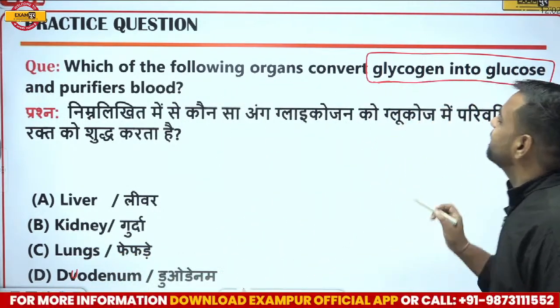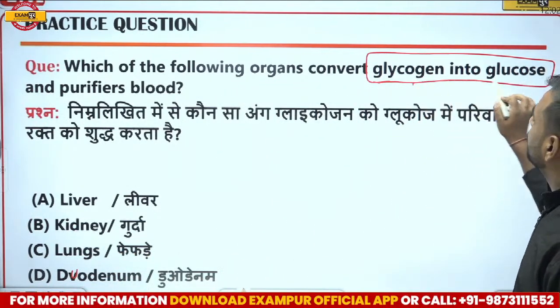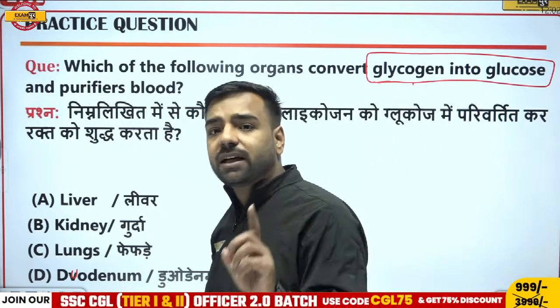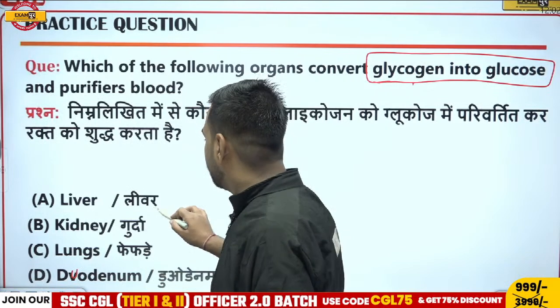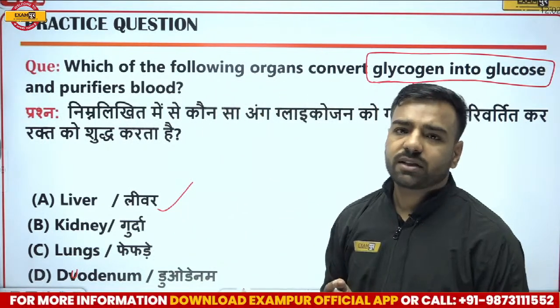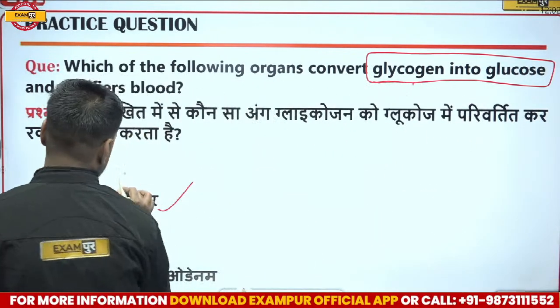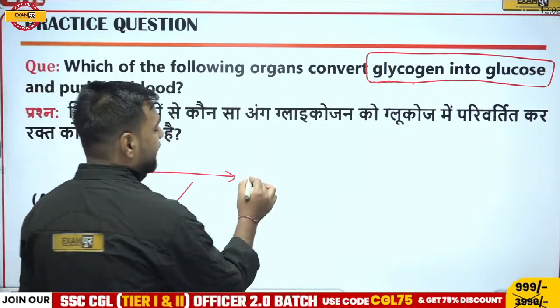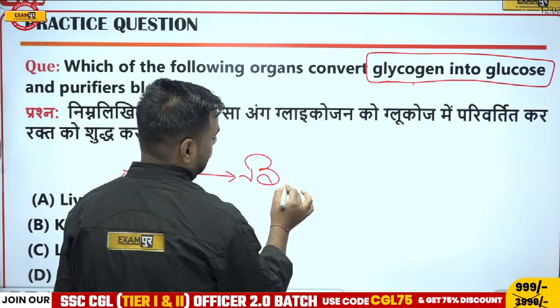The main thing is the conversion of glycogen into glucose. And here, please remember, the correct answer is going to be liver. And talking more about this question, please remember liver is the location from where bile juice is secreted. What is that? This is bile juice.